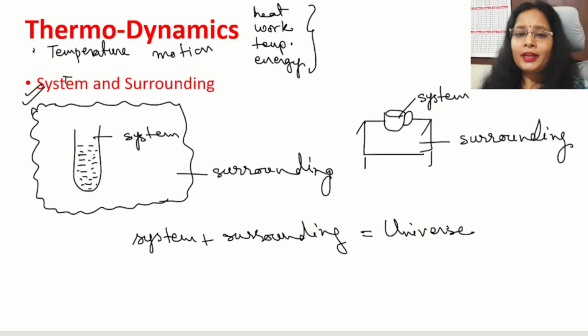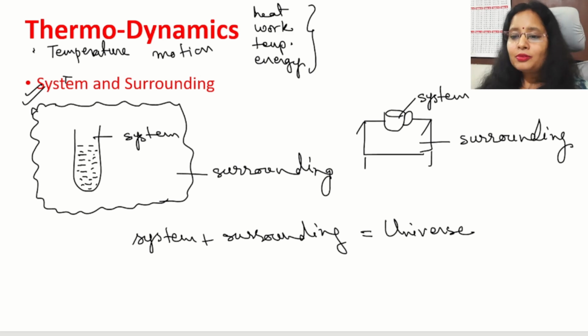But in the practical way, only the nearby surrounding is considered for a system. If I am sitting in this room and doing a process, the temperature of the room, the condition of the room, and how big the room is, that is the surrounding for my process. Not the whole universe, not the whole city. Although they are part of the surrounding, the nearby surrounding matters.